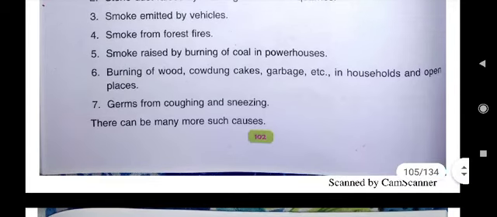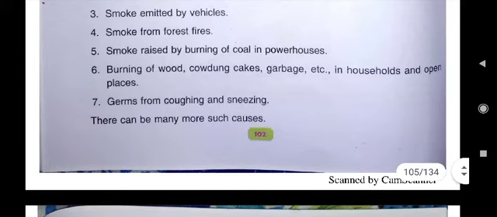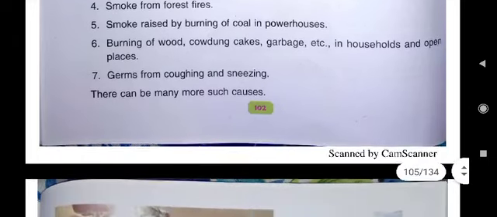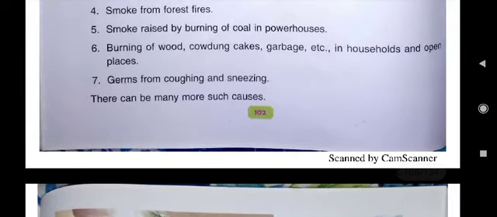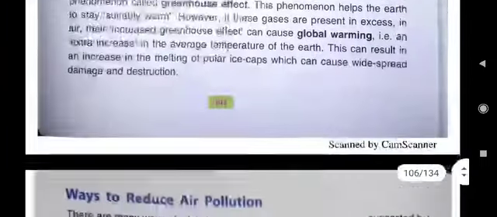Then germs from coughing and sneezing. Why it is being told that we should always cover our nose and mouth while coughing and sneezing? Because germs can spread in air and then the other persons will also become ill. That's why nowadays mask is very prevalent. It is very famous. Everywhere we should go with mask only, so that while coughing and sneezing, germs will not spread in the atmosphere.